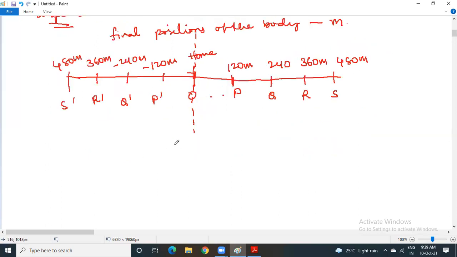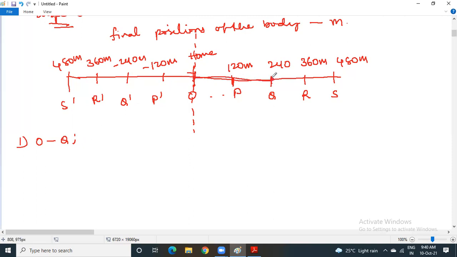Now let us design the questions here. Suppose you started at O and you reached Q. You take it as an example; if you are interested, you can design your own questions. Looking at the diagram, O to Q, what is your displacement?